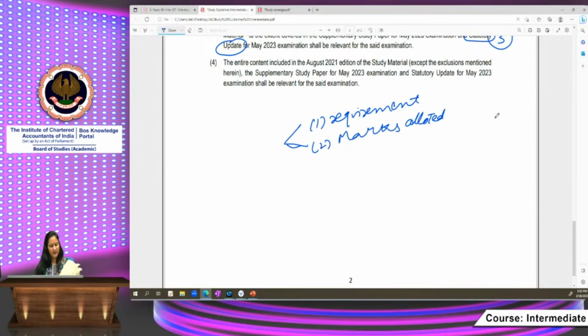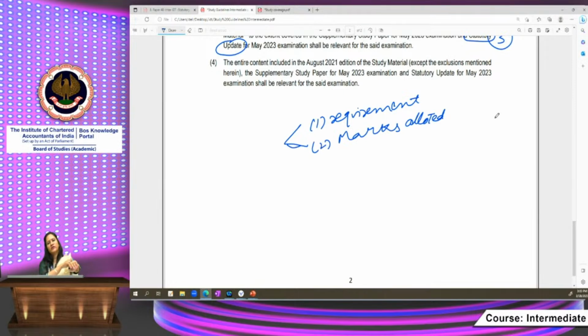Exempt supply is defined as a supply which attracts nil rate of tax or which may be wholly exempt from tax. But non-taxable supply means a supply on which tax is not leviable. So under GST, a supply not leviable to tax is also included within the purview of exempt supply. So if any supply is not leviable to tax, that is, if it is non-taxable, then also we will say it to be an exempt supply.